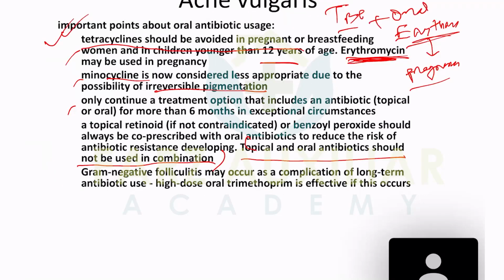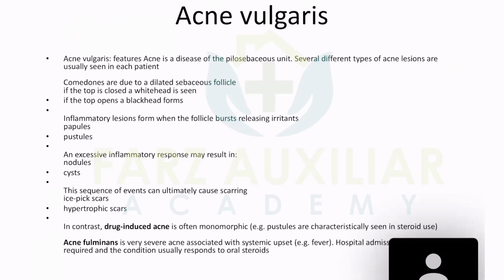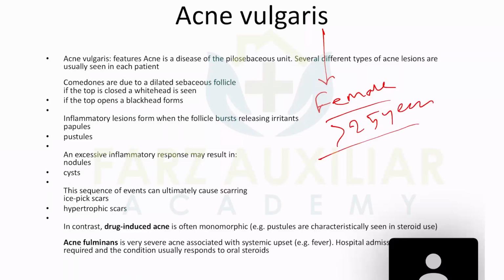You need to go for diagnosis first. How can you diagnose acne? Pustules and papules over the face, which mostly occur in teenagers. And in females, acne vulgaris is most common after 25 years, because at that time females have increased androgen physiologically. So you need to know that also.